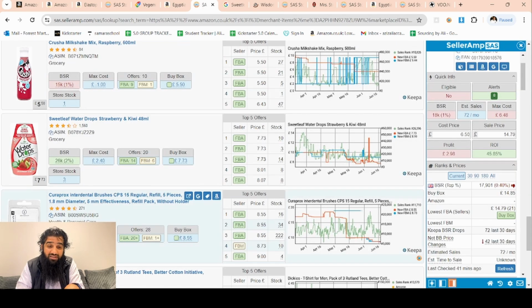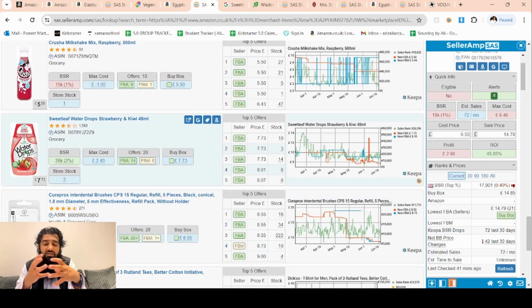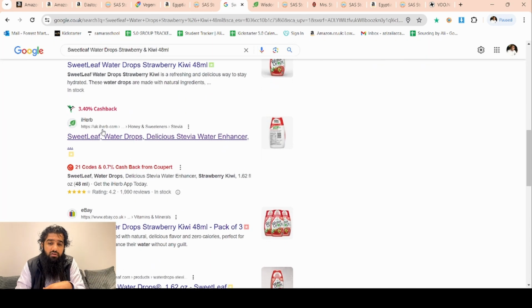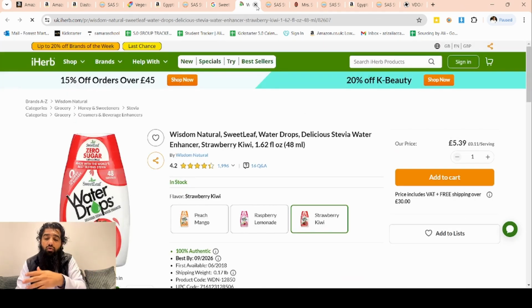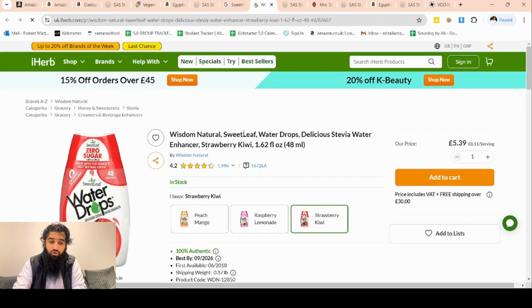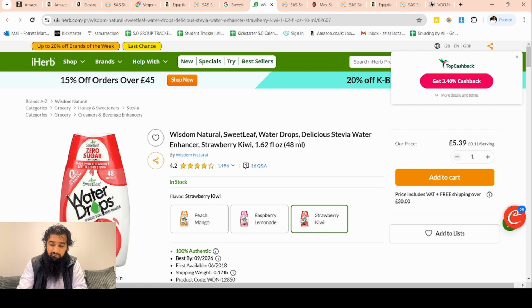Because there are quite some sellers here, that's why I'm inclined to check this product. This looks like the kind of product that I either have seen or something which we do end up finding, and this is something that you develop over a period of time, being able to tell visually. Okay, let's take a look at this product. This one I will find. So on iHub I think I found it now, 539.